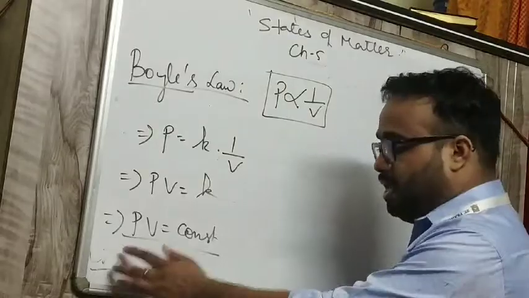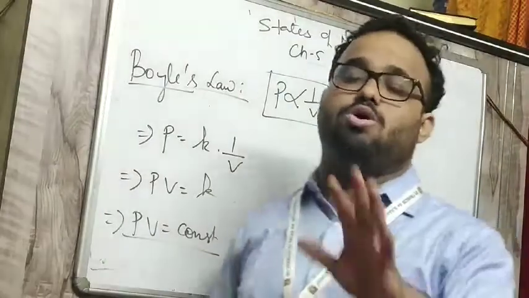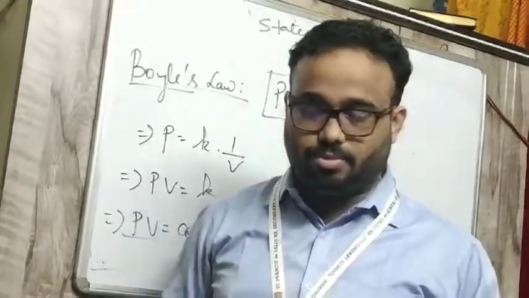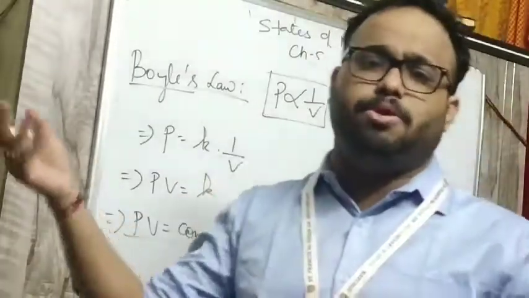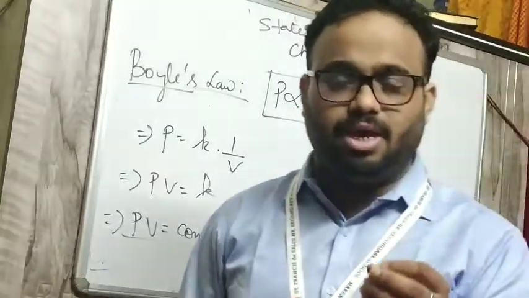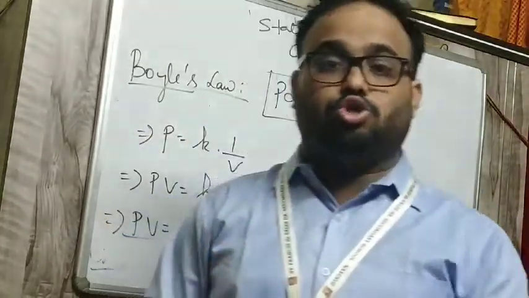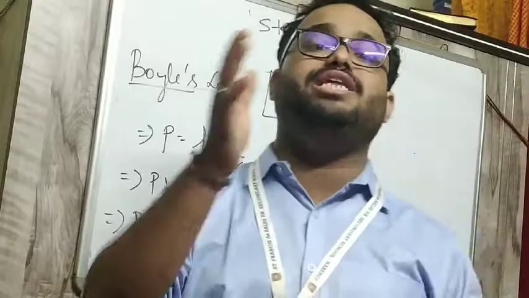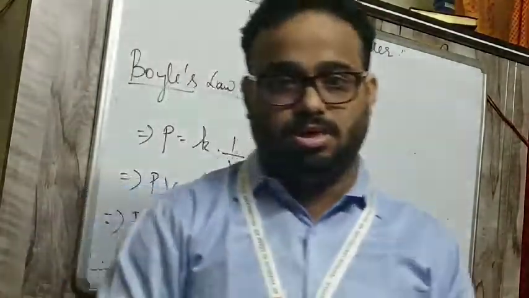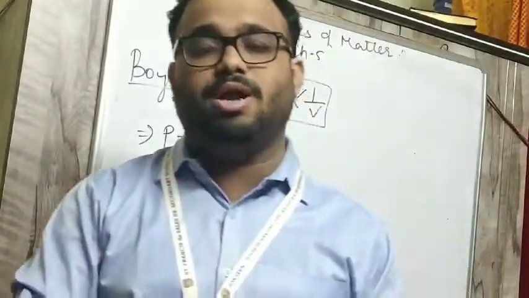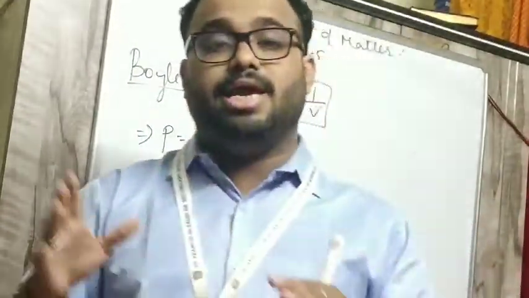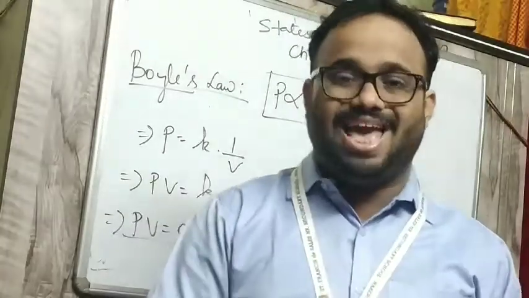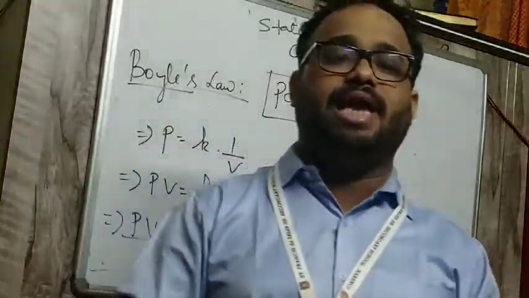You take any P, any V, PV is equal to constant. So PV at any condition will be constant. Let me take P1, V1 as the initial pressure and initial volume, and P2, V2 as the final pressure and final volume.